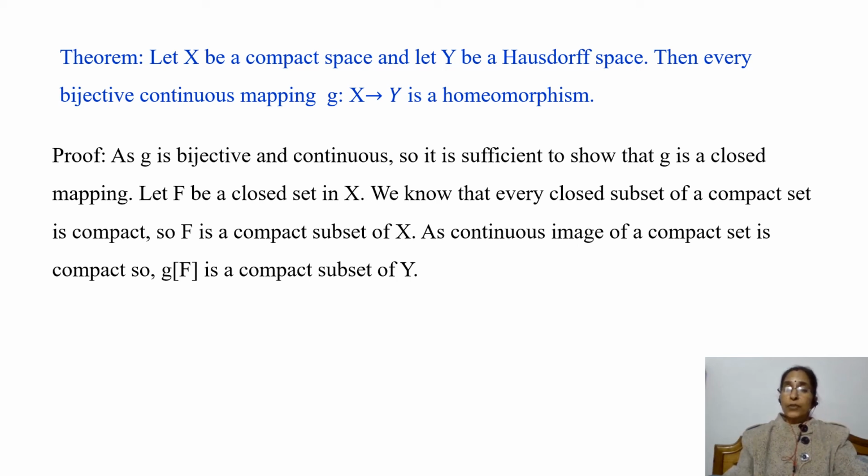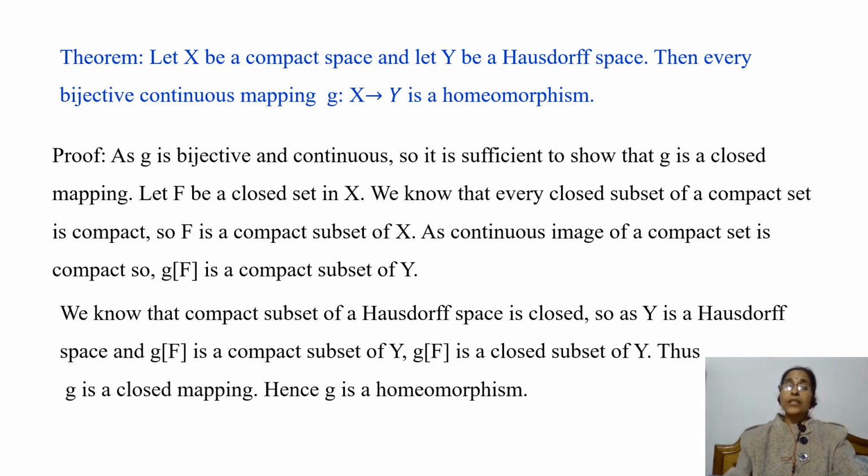That means we have to show that G image of any closed set in X is closed in Y. So let F be a closed set in X. We know that, and actually we have proved this result, that every closed subset of a compact set is compact. And here X is a compact space and F is a closed set in X. So F is a compact subset of X. As the continuous image of a compact set is compact, we have just proved this result, so G image of F is a compact subset of Y.